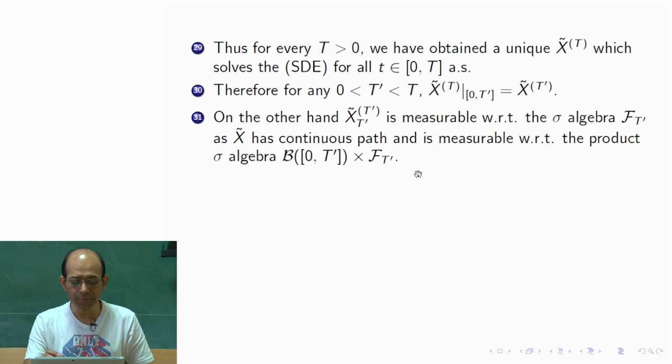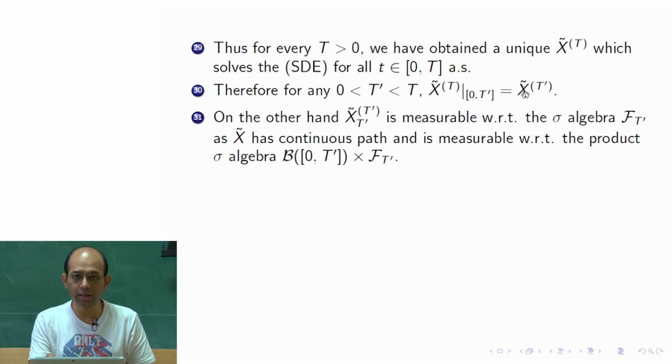Let me elaborate this part in the following 3 bullets, because in general I cannot assure that the t prime section is measurable. I just know that this is measurable with respect to this product sigma algebra.